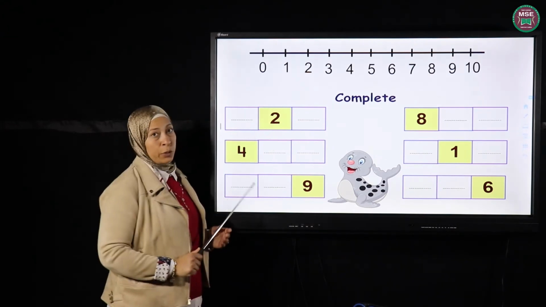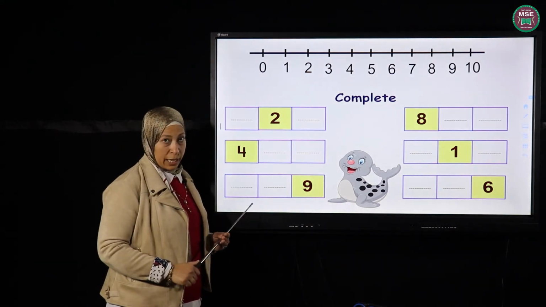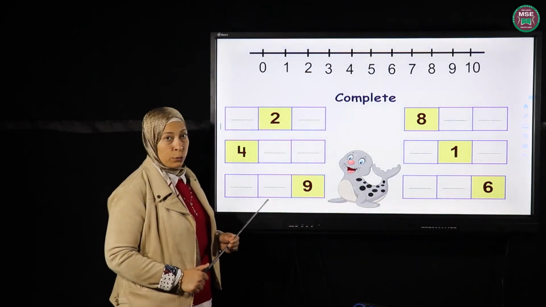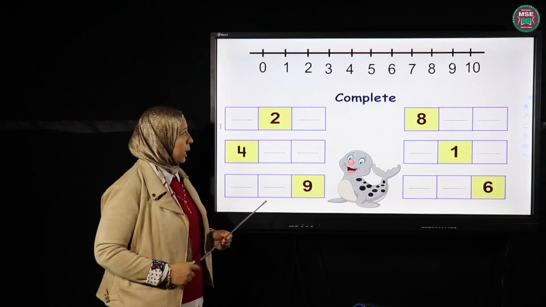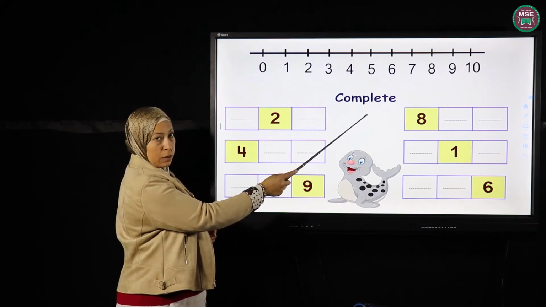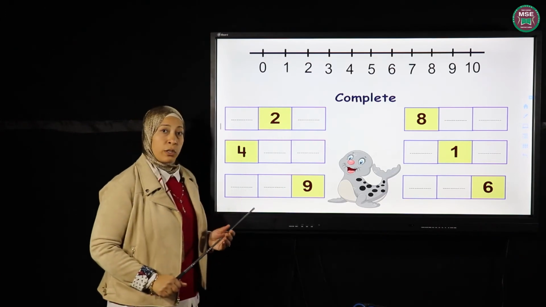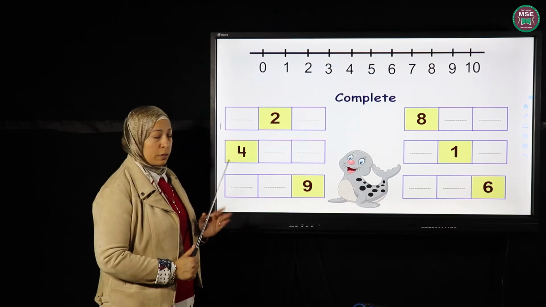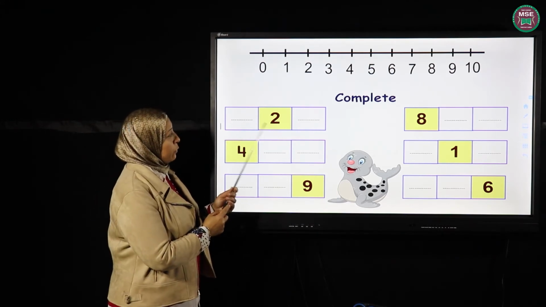Up here, I have my number line. I did put it to help you, okay? Just for the beginning. And after that, you have to do it without a number line. Just think, okay? Here we have the word complete, okay? This means we are going to do what? We are going to complete the missing spaces, right? Okay, let's look at the first one here.